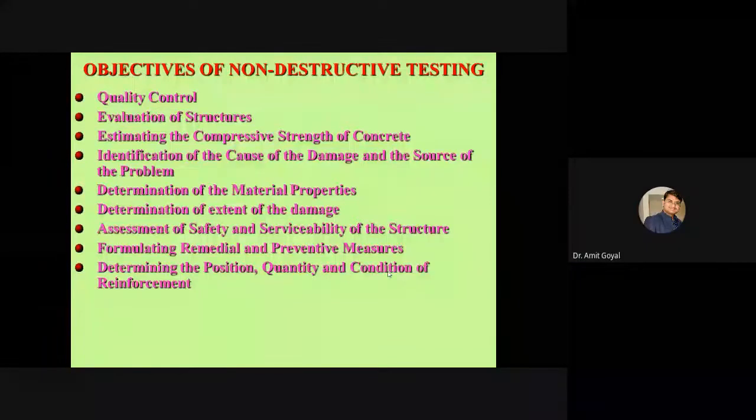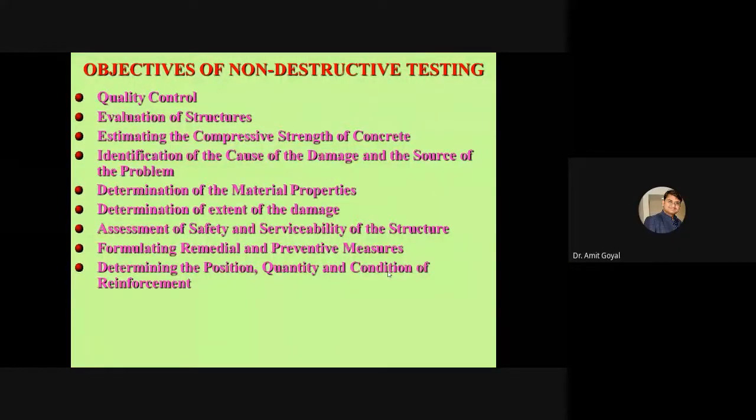By using the profometer and rebar locator, we have kept a special lecture on this profometer and rebar locator by Hilti. There they will explain how you can find out the reinforcement and position of the bars in the structures.